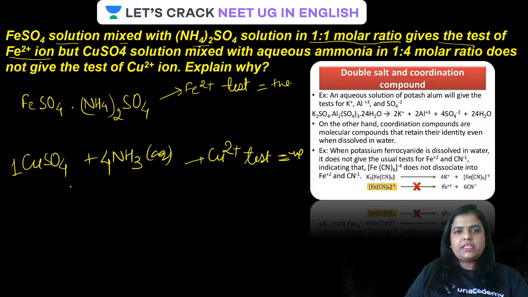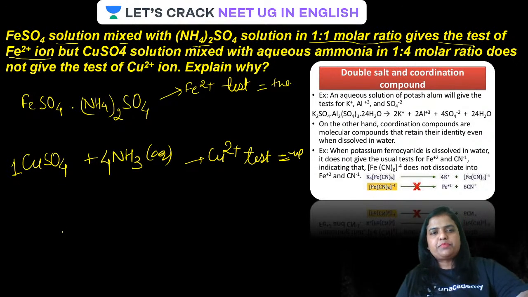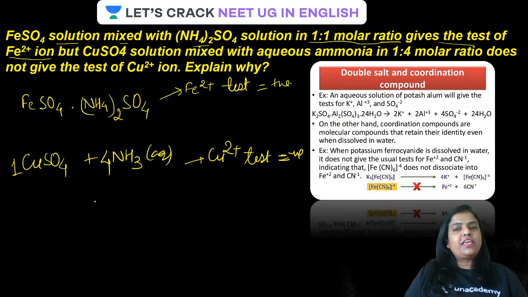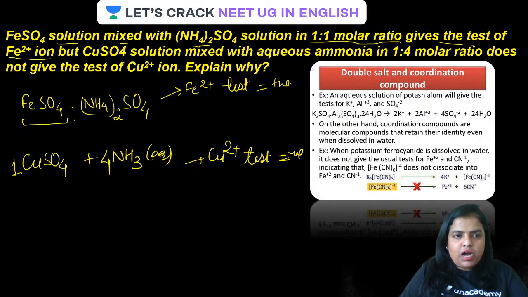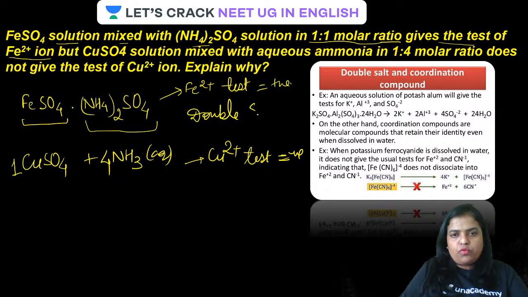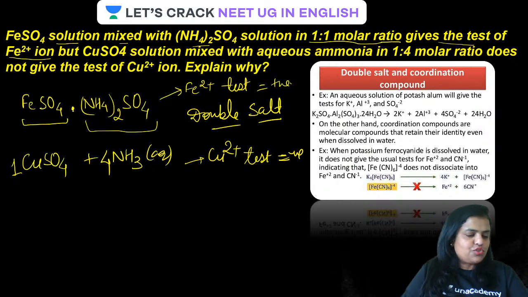Why does this happen? Can you tell me, guys? Yes. Because the first case is actually the case of formation of what? It is actually the formation of a double salt. When these two are mixed in a 1:1 molar ratio, it forms a double salt, and double salts are represented with the symbol of the salt with a dot like this, as it is drawn on the screen.